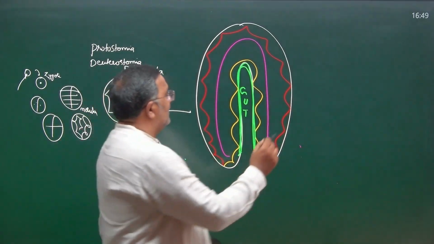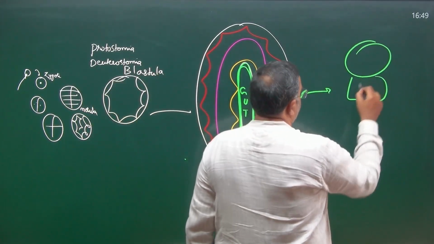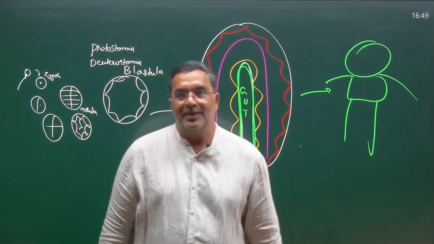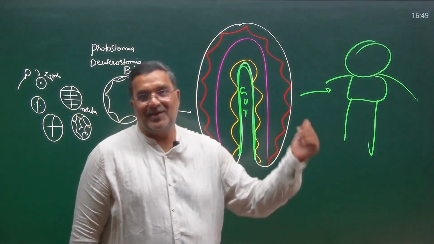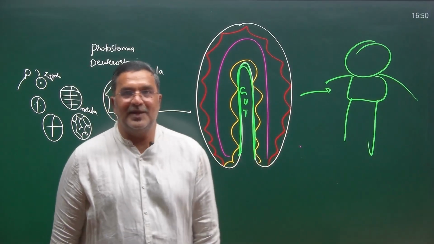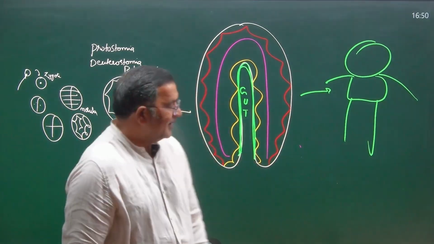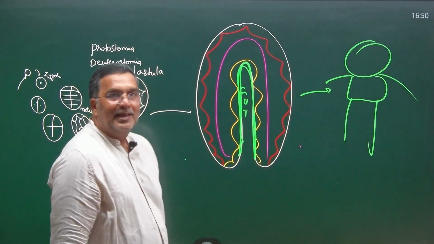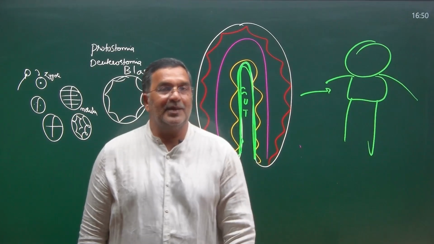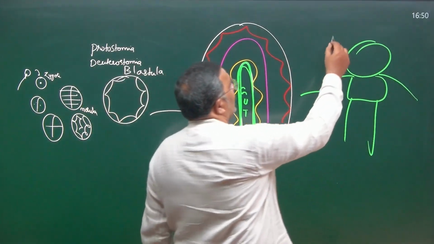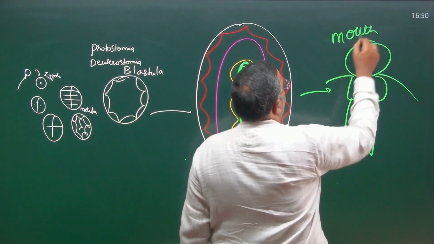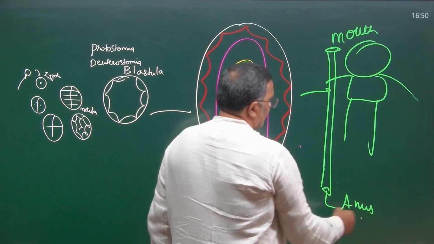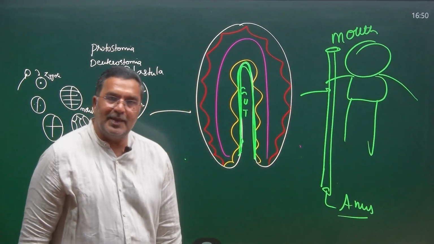In future, when this animal at the gastrula stage develops after nine months, it may develop into an organism. The well-known, familiar one is the human being, that's why I drew it, but any organism that becomes triploblastic, from phylum Platyhelminthes to Chordata, isn't it? So this particular portion becomes the gut. The gut will have two openings. What are the two openings? The alimentary canal begins with the mouth and ends with the anus.